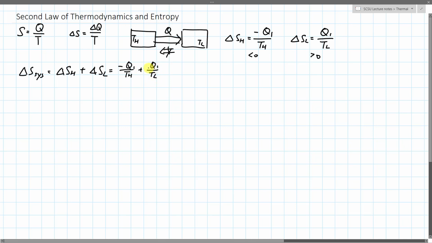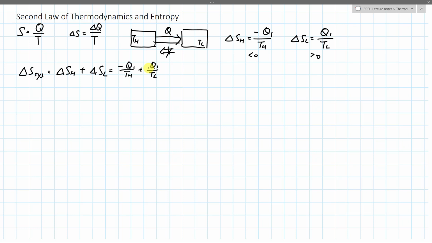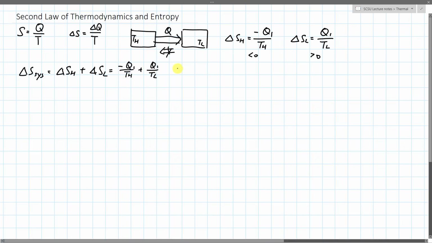We don't have to care about how much heat is transferred. We also don't have to care about at what exact temperature, but we know that temperature high is greater than temperature low, so that 1 over temperature high is less than 1 over temperature low.